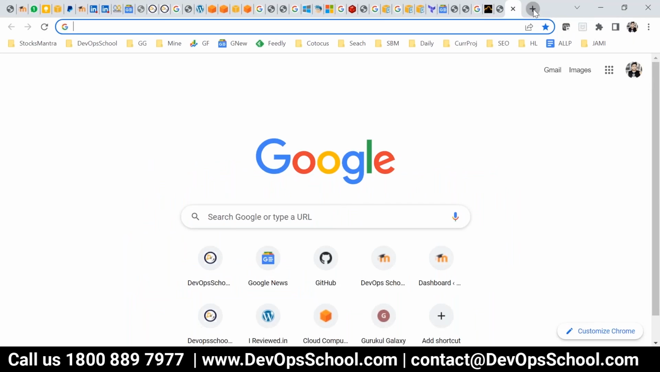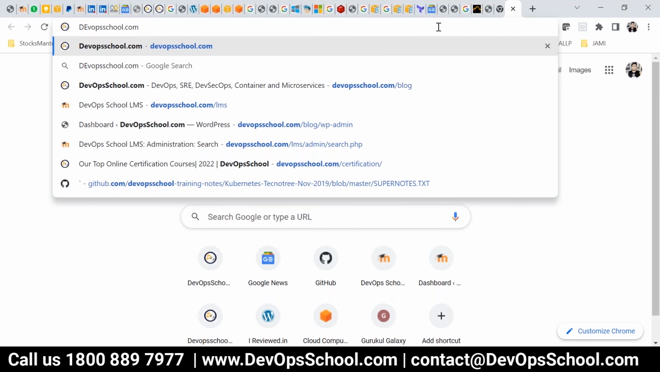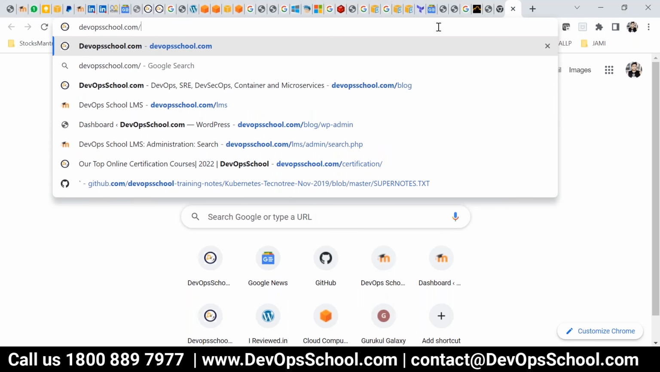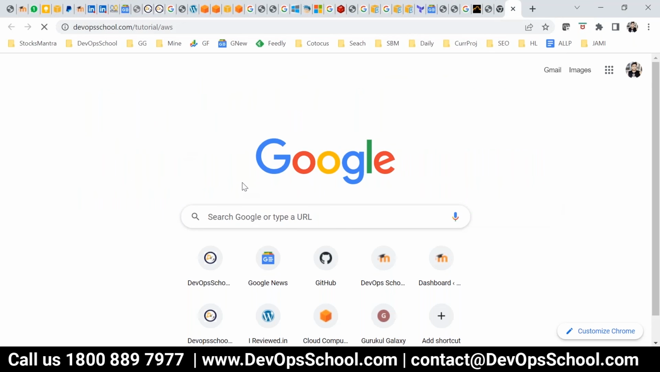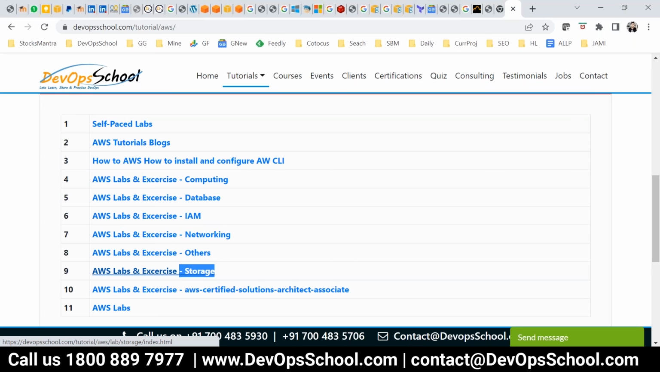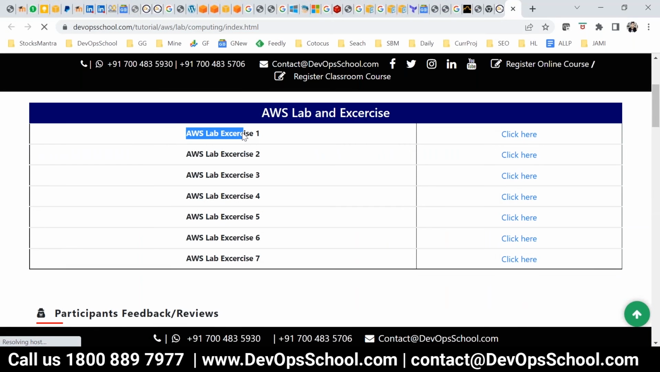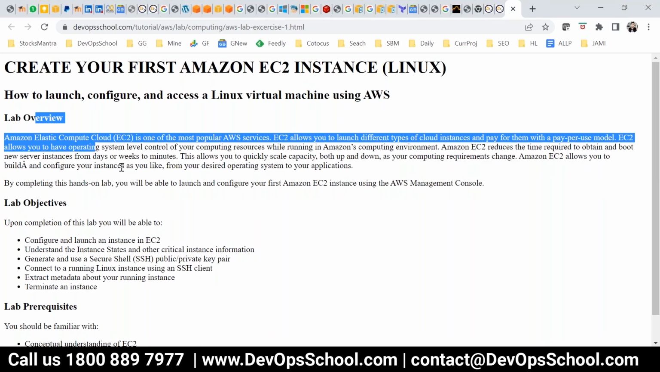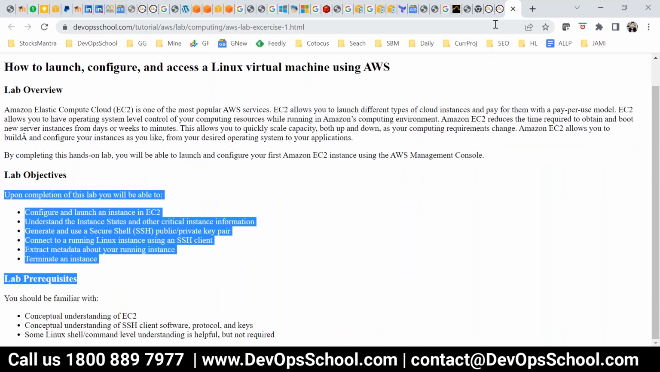Now there are step-by-step tutorials also that I must share with you, and that is here. If you go here, these are all the labs. This is for computing, this for database, this for IAM, this is networking, this for storage and stuff like that. Let's say if you go for computing, here you see lab exercise 1, 2, 3, 4, 5, 6 like that. So click on it. So if you forget, you have all these options available.